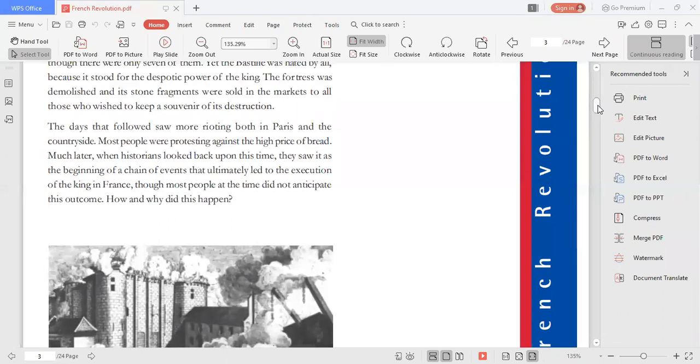Much later, when historians looked back upon this time, they saw it as the beginning of the chain of events that ultimately led to the execution of the king in France, though most people at that time did not anticipate this outcome. How and why did this happen? What were the causes of the French Revolution? We will be looking at that in great detail. I'll share the screen with you.